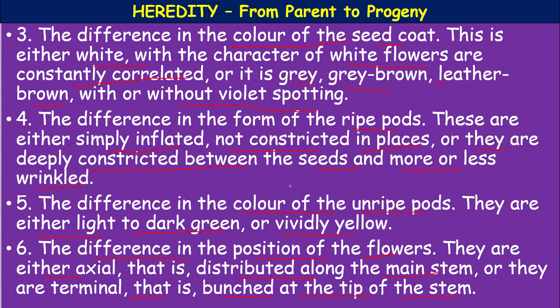Okay, he observed the seed coats of the ripe pods of the pea plant. The seeds are wrinkled, the seeds are round. They are green, they are yellow, like that. The different colors, the position of the flowers also he has observed. Some are axial, axial means along the main stem. Some are terminal, terminal means at the tip of the stem.